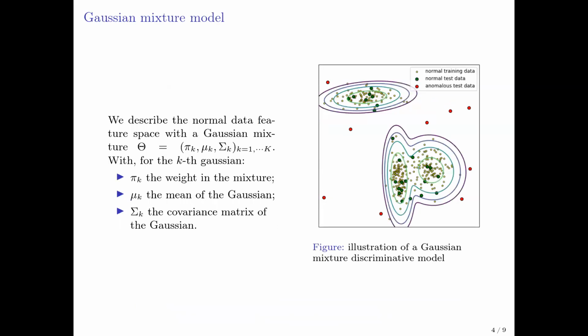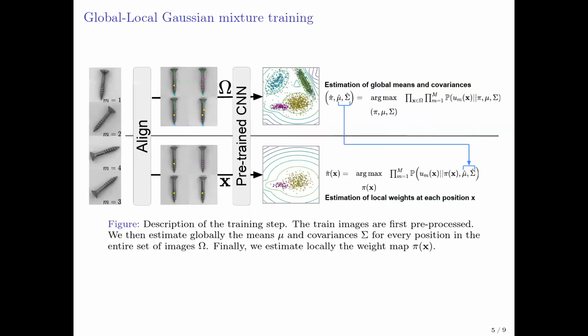We have chosen to model these features via Gaussian mixture. This type of density is suitable to estimate how multimodal data populate the data space. To go into more detail about the estimation of the model, we wanted to learn a localized model to take advantage of the alignment, but we also wanted to take advantage of the quantity of data to better estimate the covariances. The solution we propose is a global to local mixture described in this scheme.